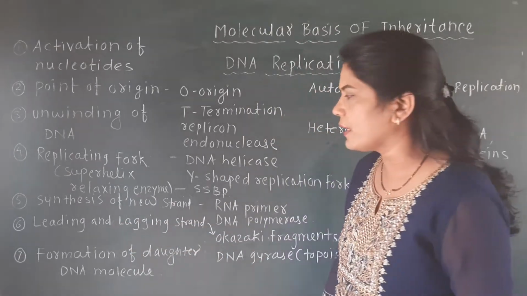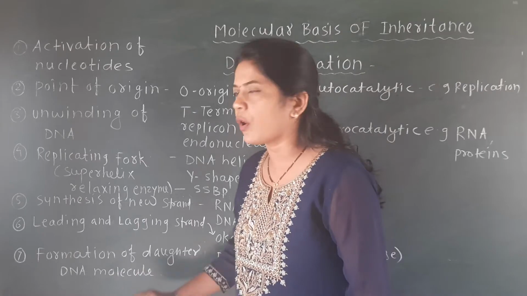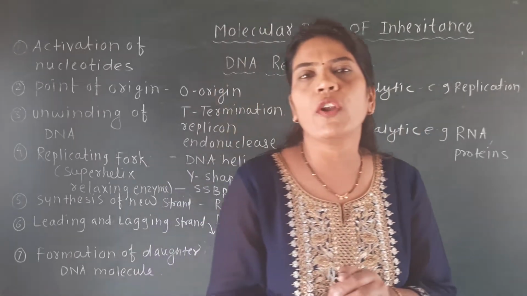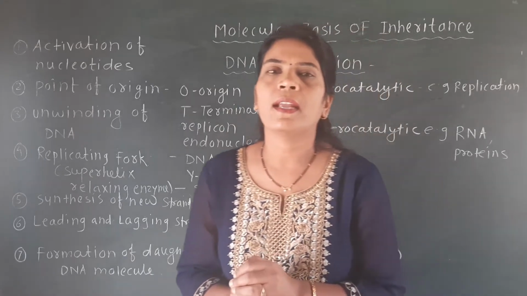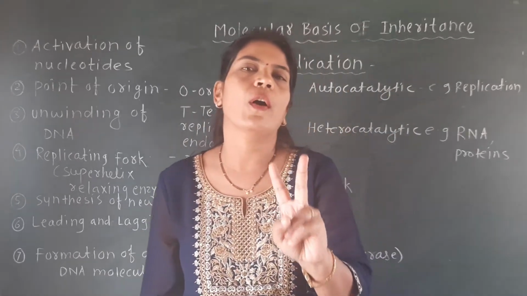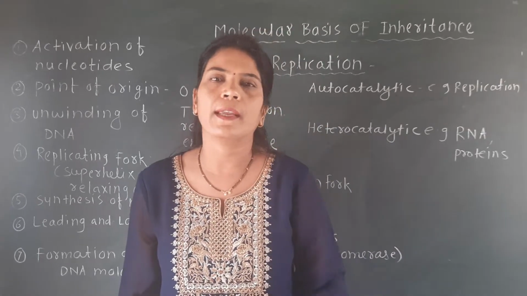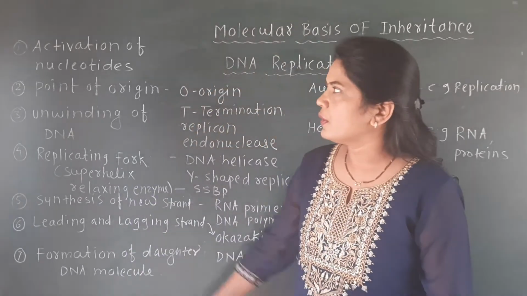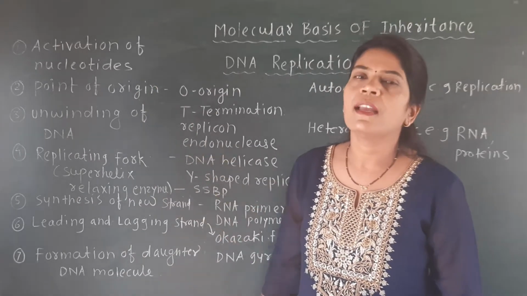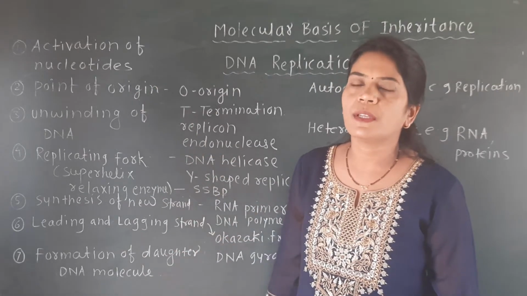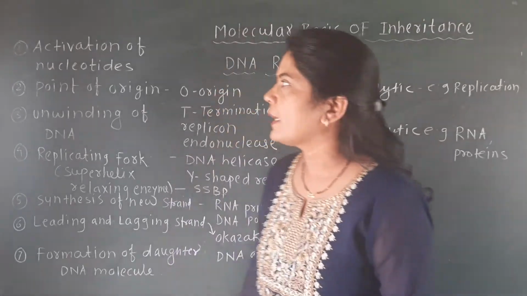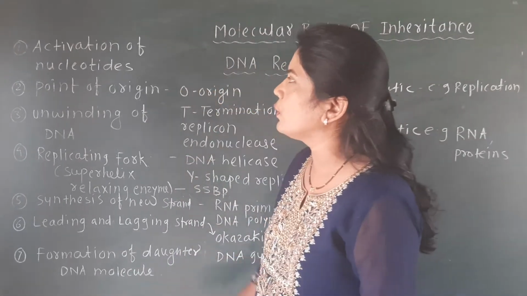And the last point is the formation of the daughter DNA molecule: at the end of the process, from one parental DNA there is formation of two daughter DNA molecules. So this is about how replication of the DNA takes place. We'll see the first point first, that is the activation of the nucleotide.